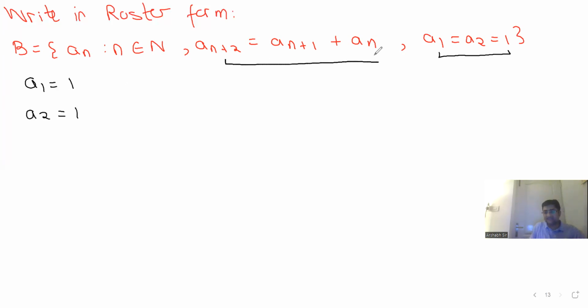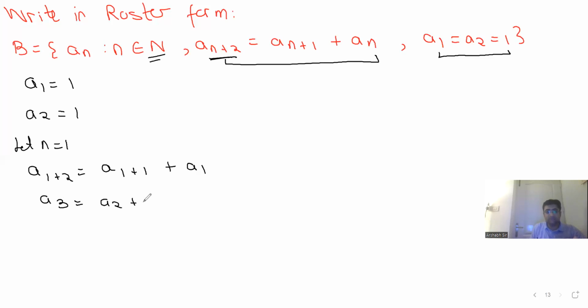Whenever you get an expression like this, n belongs to natural numbers, you start from the first natural number. Please don't think that because the first two terms are given, I'll start from a_3. Start from n equal to 1. So see guys, in this particular expression, put the value of n as 1. So a_(1+2) is equal to a_(1+1) plus a_1. That means a_3 is a_2 plus a_1. That means the third term is second term plus first term. Second term is 1, first term is 1. So 1 plus 1, third term is 2. Any doubt?